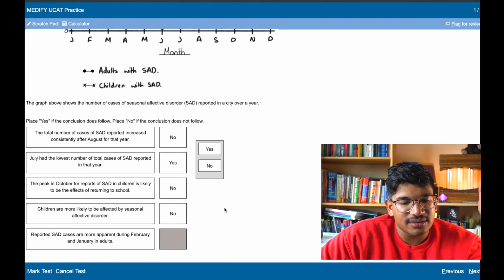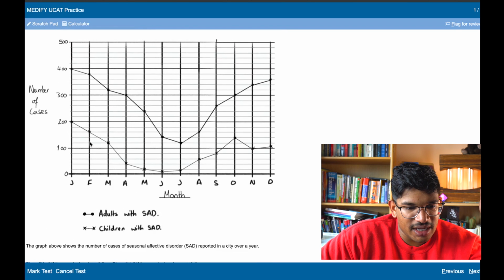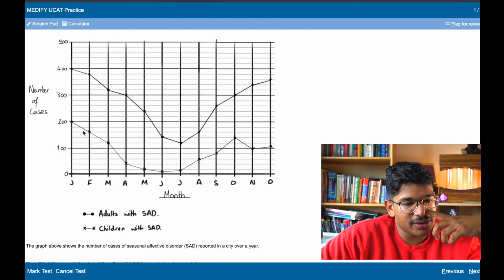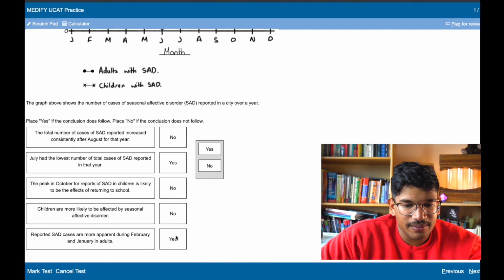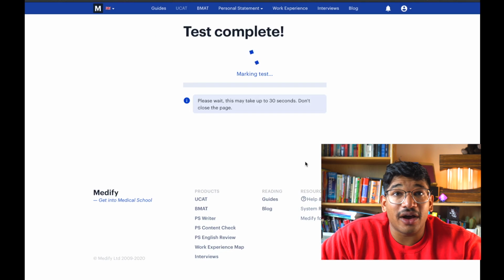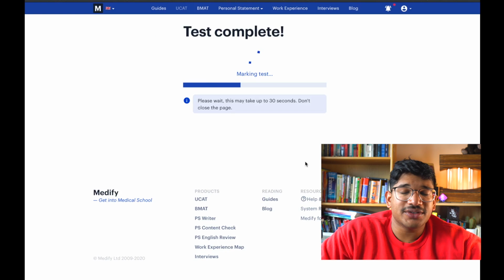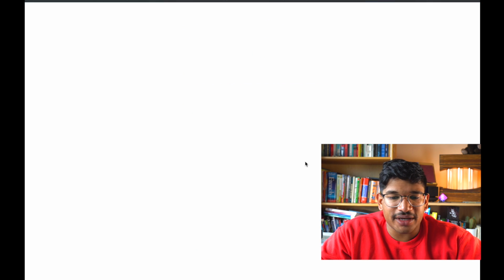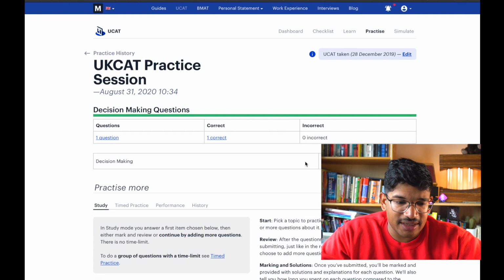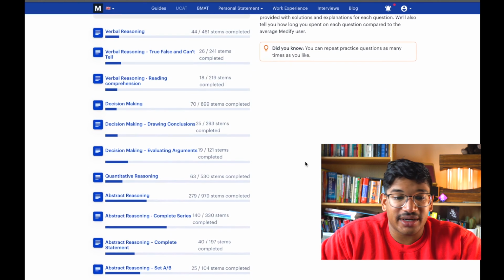Reported SAD cases are more apparent during February and January in adults. February and January, adults have the highest cases in January and February, so that is true. Correct, great. Let's see how our score comes out there. So did you see, I didn't spend too long actually understanding the data, simply read the question and referred between the data and the questions to just draw the information that it needs to have.